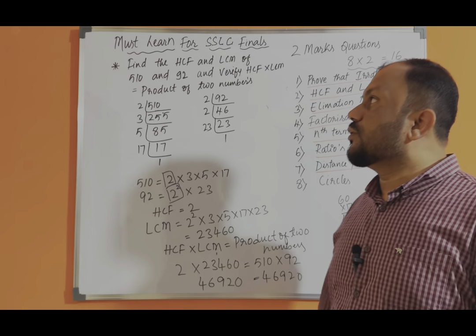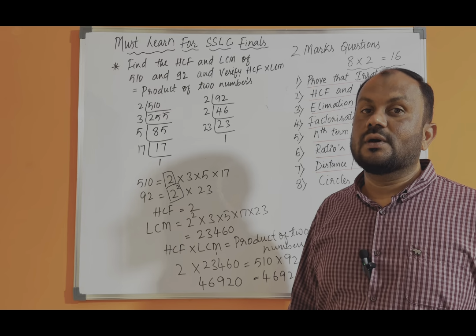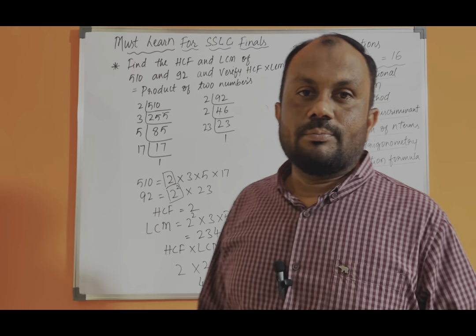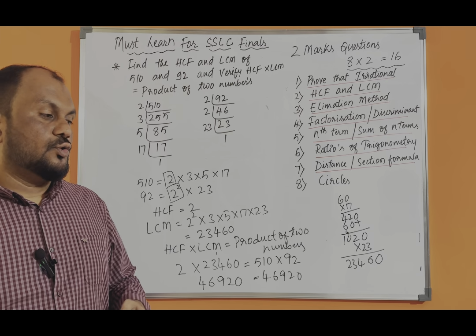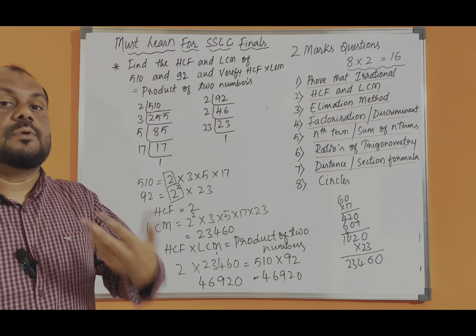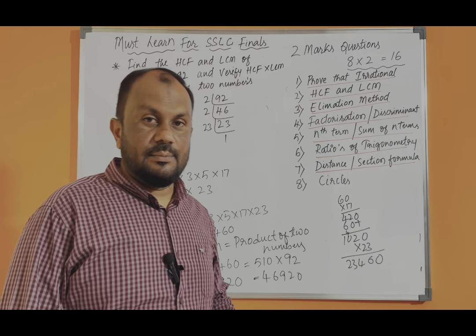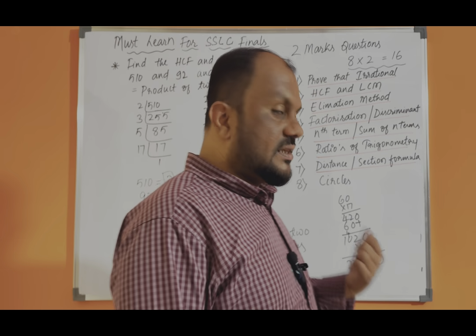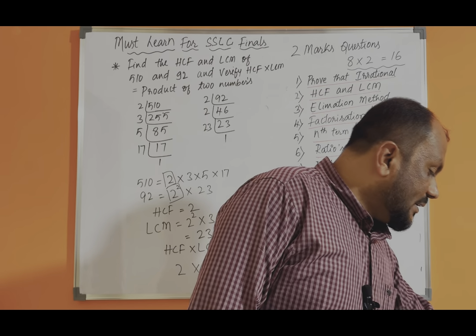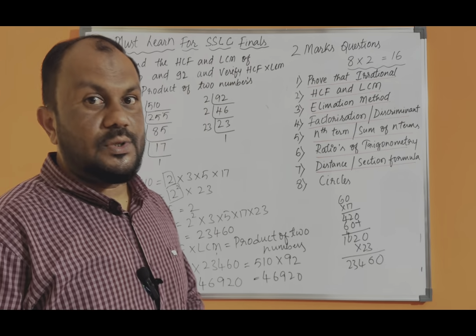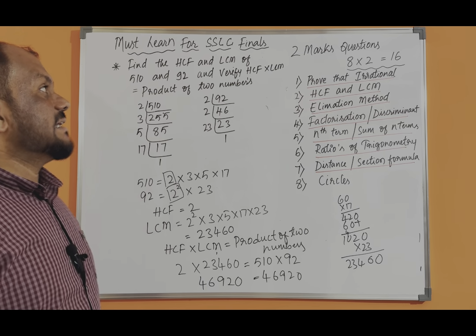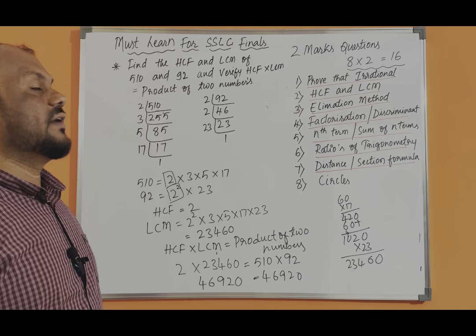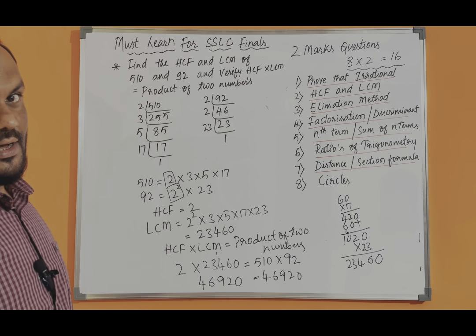Kindly practice some more sums from your model question papers, preparatory papers, or last year question papers, so you are able to write the answer in your final examination. Okay, so this is the second one. By doing these two sums, proving irrational and then finding the HCF, LCM and verifying, you get 4 marks easily.